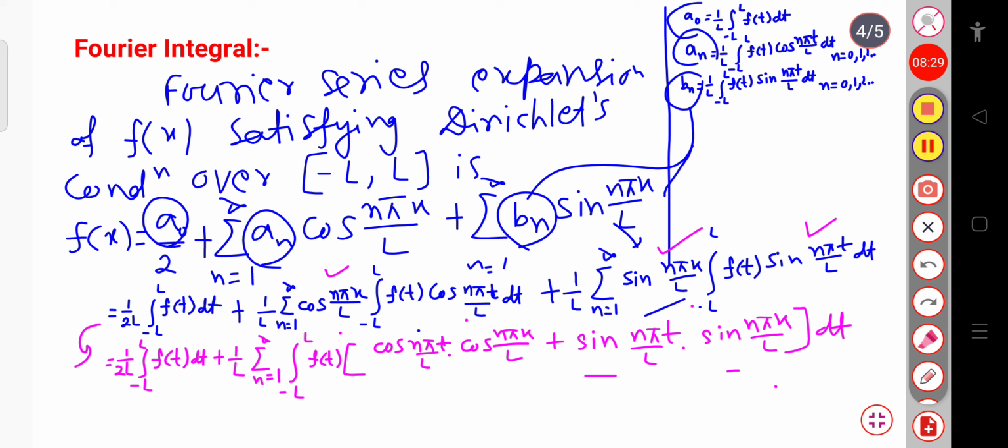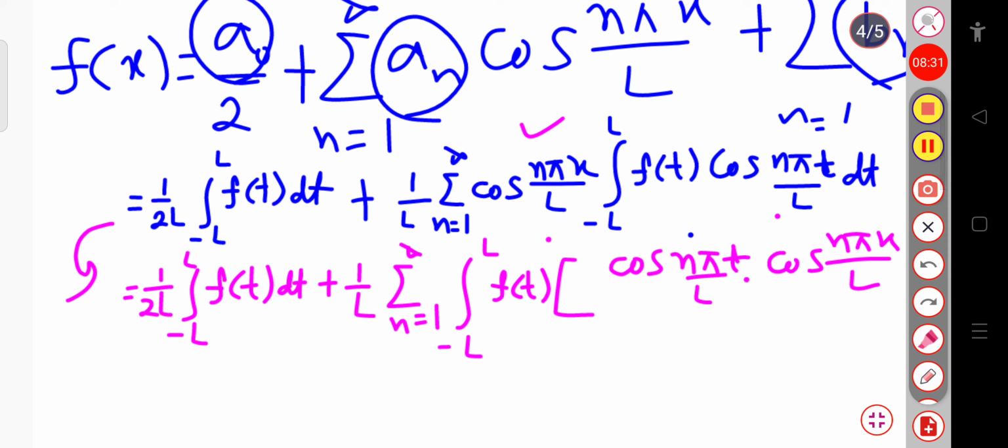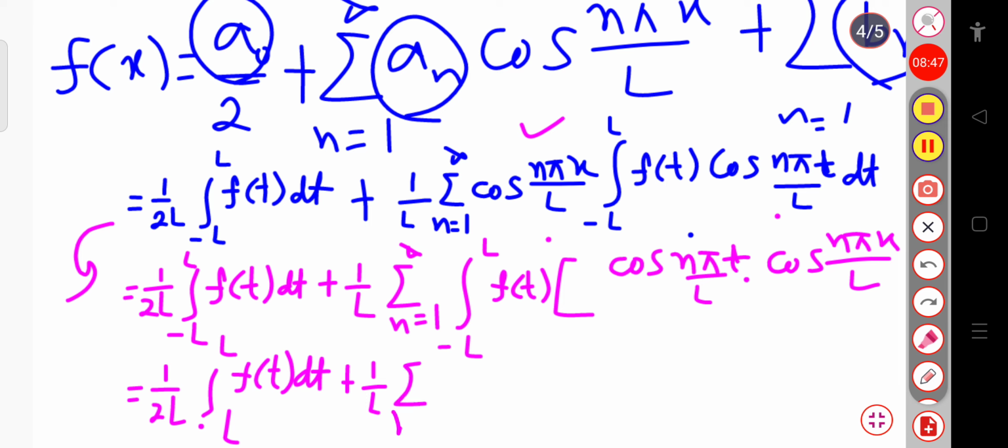So let me write again. The first term will remain as it is, that will be 1 by 2L integration over minus L to plus L f of t dt, plus this will be 1 by L sum over n equal to 1 to infinity, again integration over minus L to plus L f of t is here. I have to write cosine A minus B form.